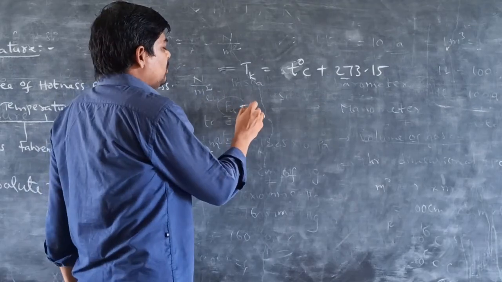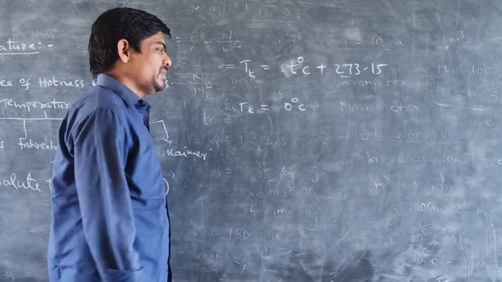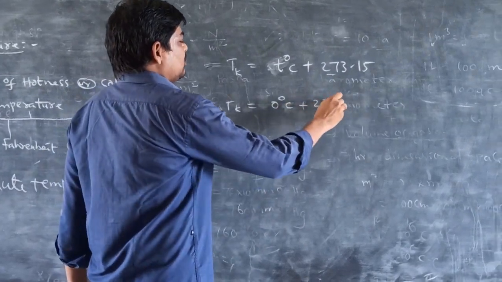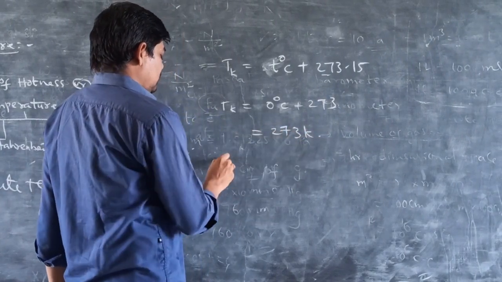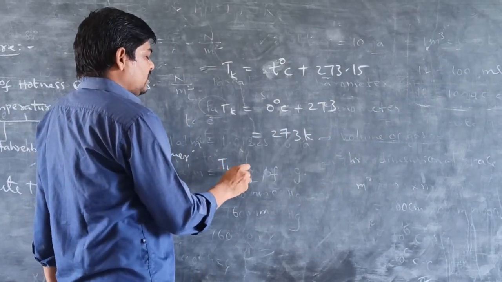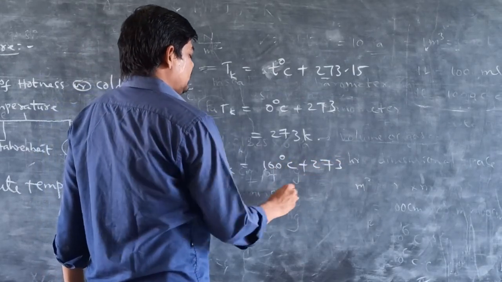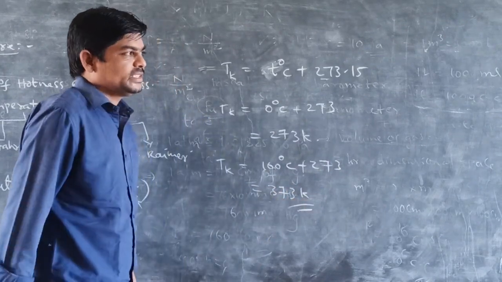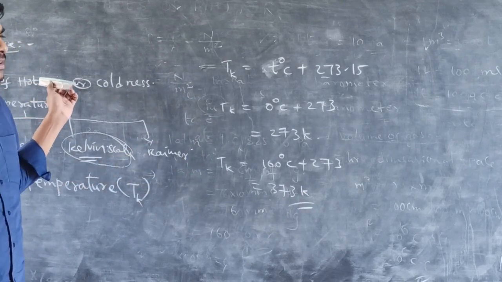So for example, the freezing point of water is 0 degrees Celsius. Take 273, that equals 273 Kelvin. The boiling point of water, if we take 100 degrees Celsius plus 273, we will get 373 Kelvin. So by taking absolute temperature, we can explain the gas laws first.